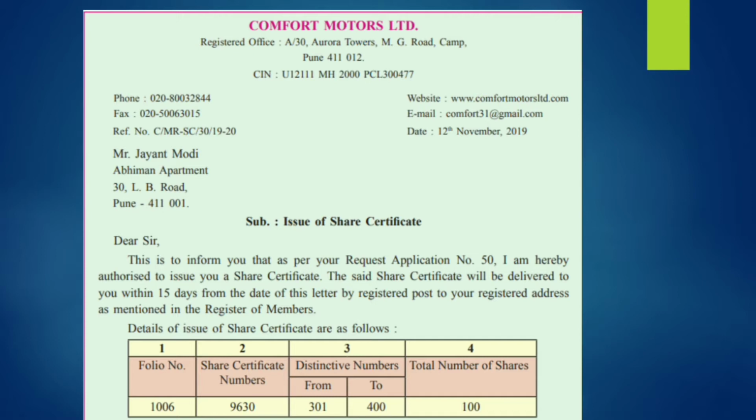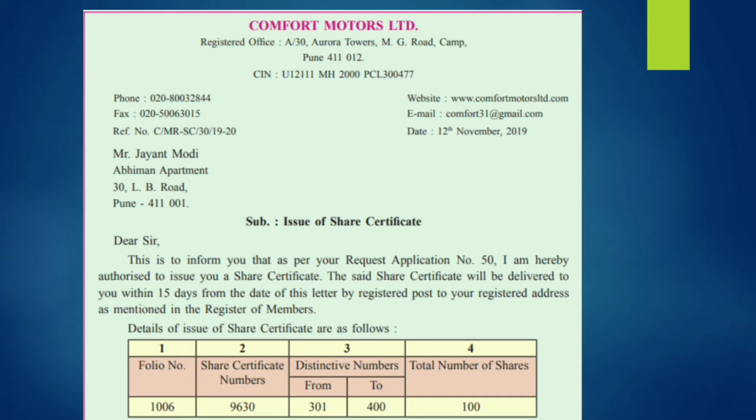First of all, you have to write the name of the company in capital letters at the middle of the letter. Then the registered office of the company should be mentioned properly with the pin code in the middle. Then the next one is the CIN number. It is compulsory, you have to write your CIN number. CIN means Corporate Identification Number. This number should be written in the correct format.